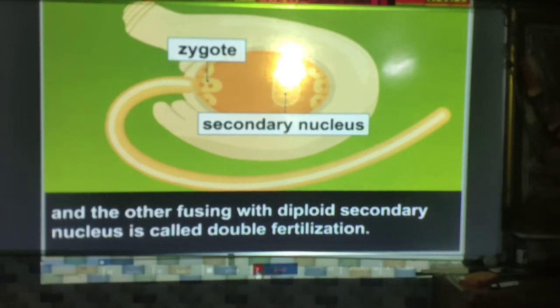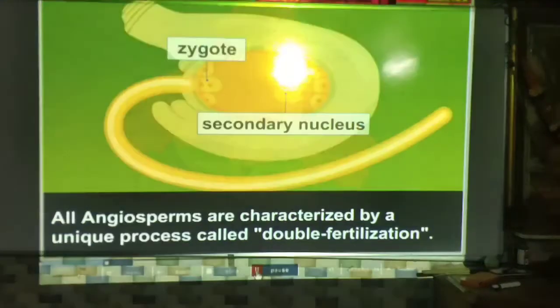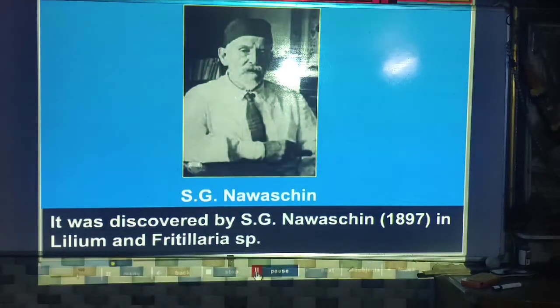All angiosperms are characterized by this unique process called double fertilization. Mostly we can see it in angiospermic plants, and this process was discovered by Nawaschin in 1898. So this is the botanist who discovered this process.